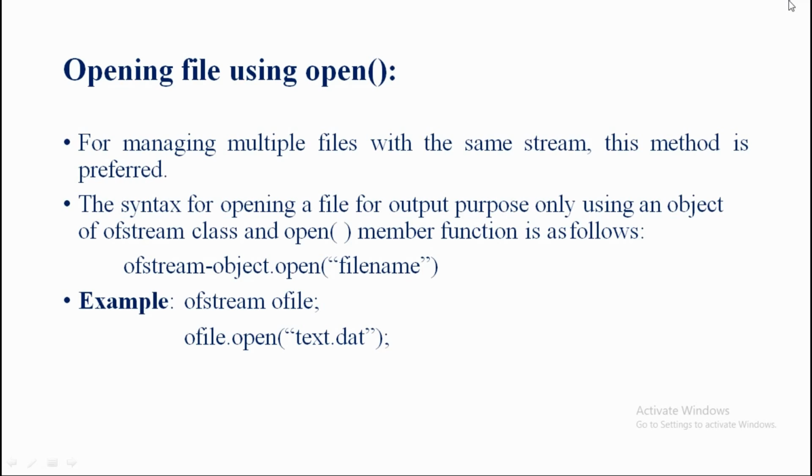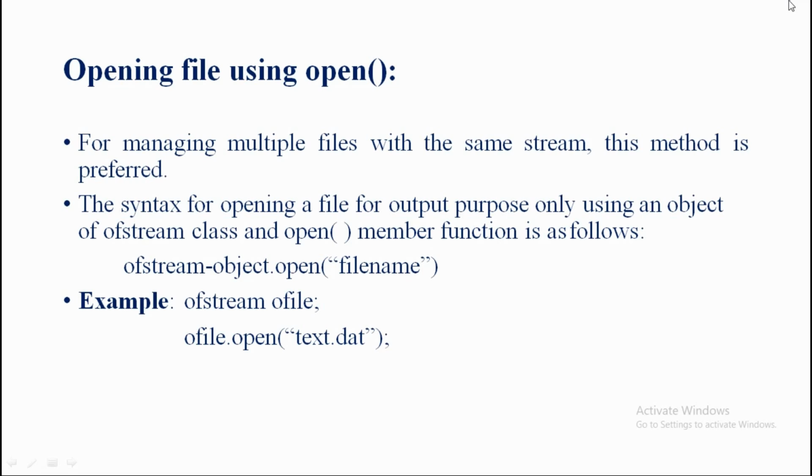Now next thing about our opening file using open member function. We know the difference also for our first and the second type. So first one is just for our input purposes or for the output purposes. But sometimes when you are going to open the file for both purposes, the input as well as the output purposes, then sure we are going to select the second type. The second type name is the opening file using open member function.